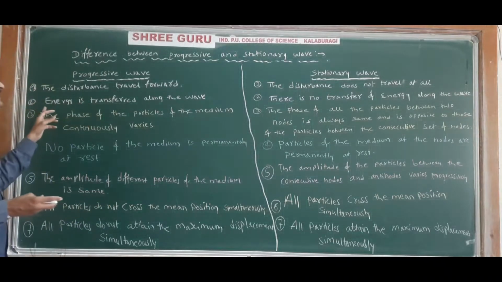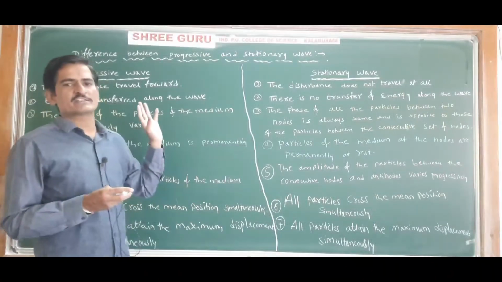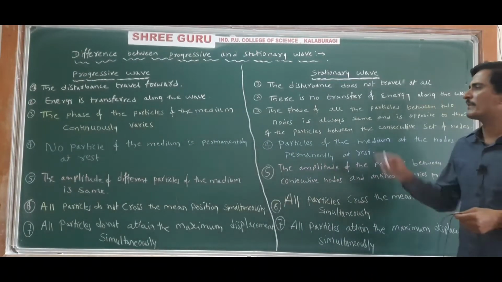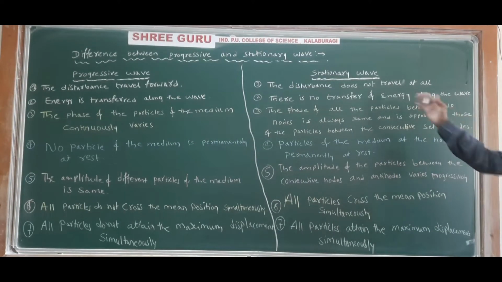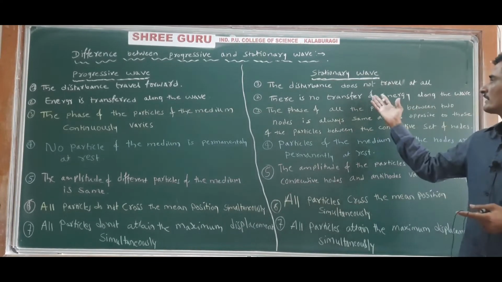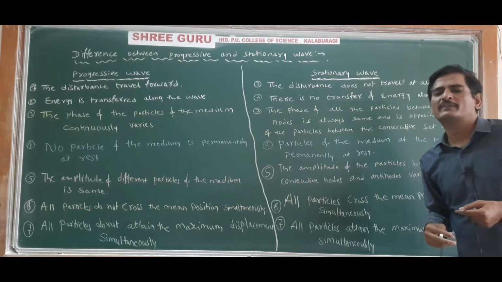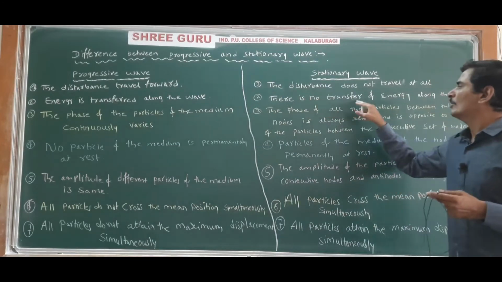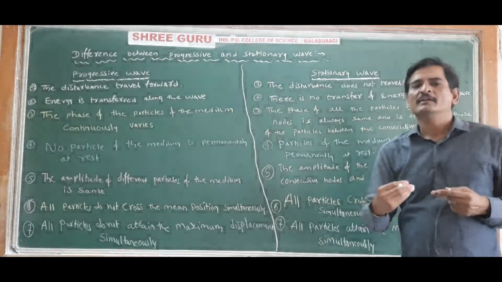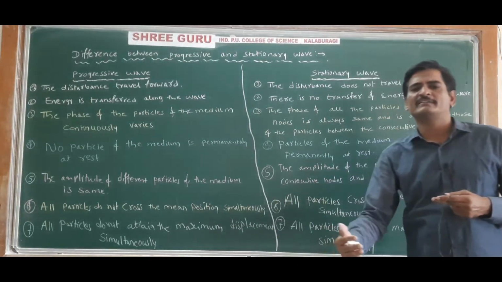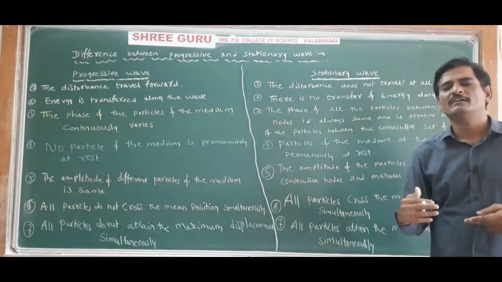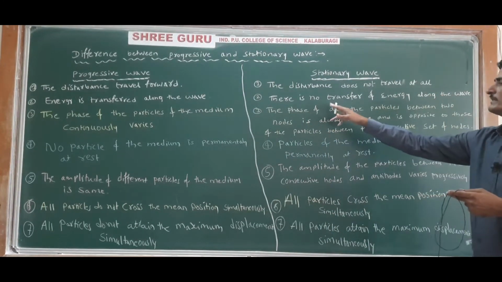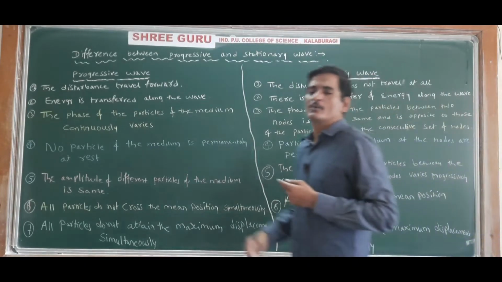Second point, energy is transferred along the wave. In a progressive wave energy is transferred along the wave. We have already studied that. And in a stationary wave there is no transfer of energy along the wave. That is, the disturbance is not transferred along the wave, so there is no transfer of energy. But actually in a stationary wave, in one segment the energy is transferred to the right as well as to the left. As a result, the net energy transferred becomes zero. Therefore we say that there is no transfer of energy along the wave.